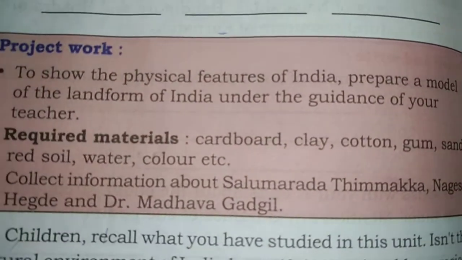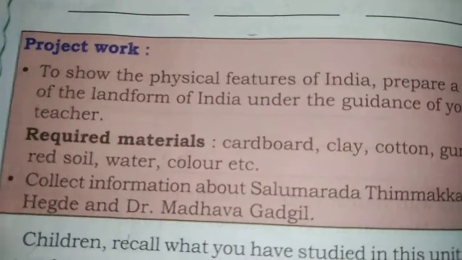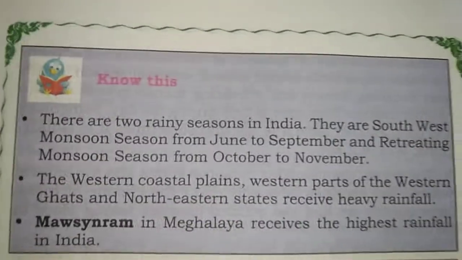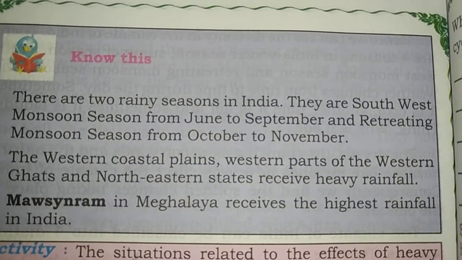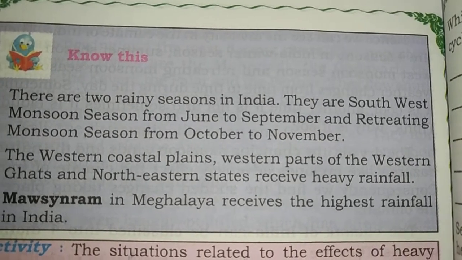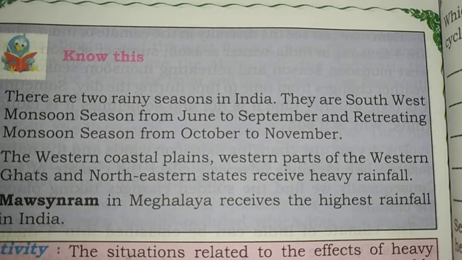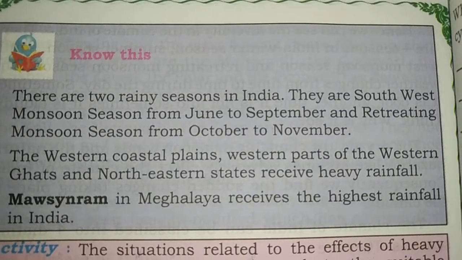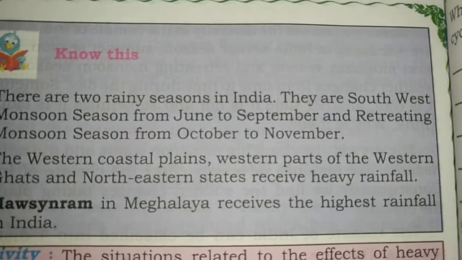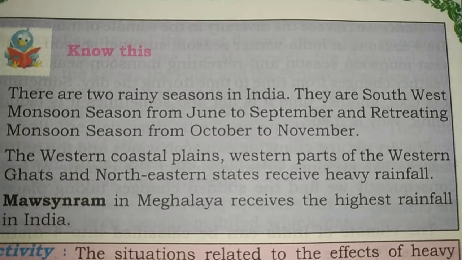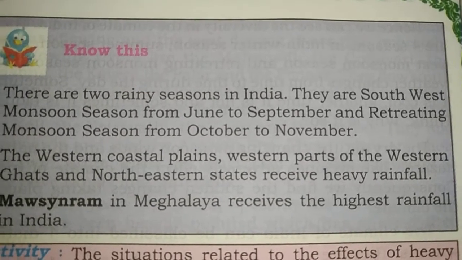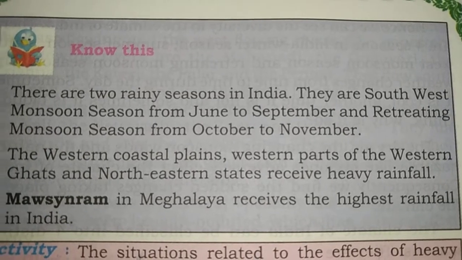Before going to discuss all these things, let us recall what we discussed in the last class. In the last class we learned that there are two rainy seasons in India. They are the southwest monsoon season from June to September and the retreating monsoon season from October to November. I will once again repeat it.